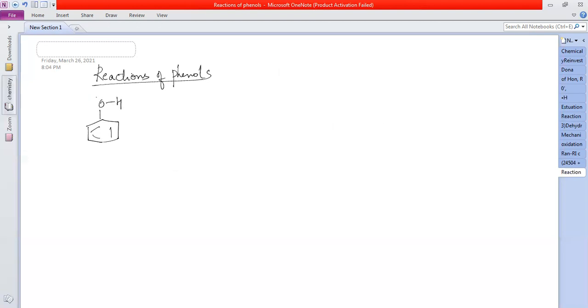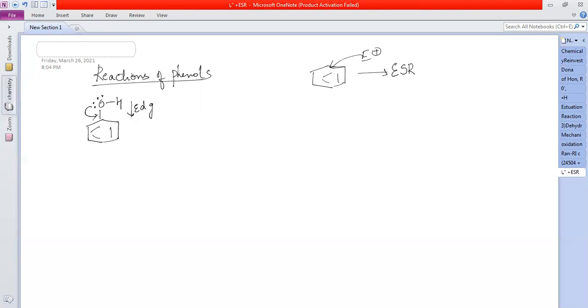This lone pair of electrons present on the oxygen is involved in resonance. I showed you the resonance structures also, right? Now, what are these OH groups? Electron donating groups into the ring. Benzene undergoes what type of reactions? Electrophilic substitution reactions, because it is electron rich. So for E plus to attack the benzene ring easily, there are so many pi electrons, rich in electrons. E plus can attack easily on this ring.